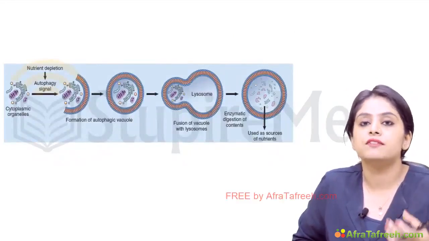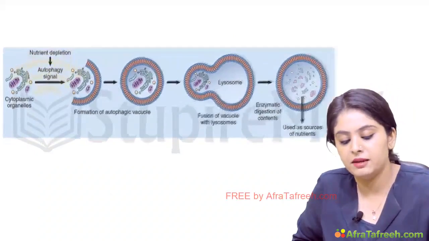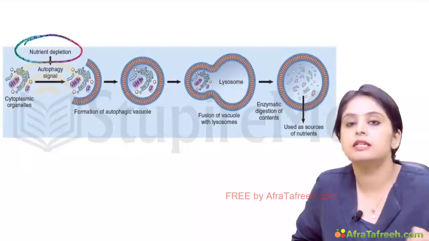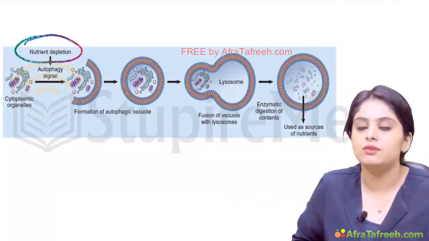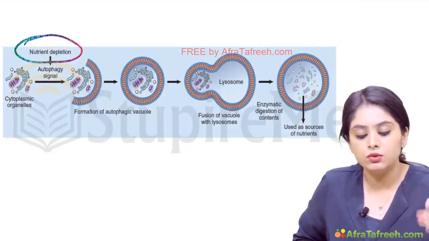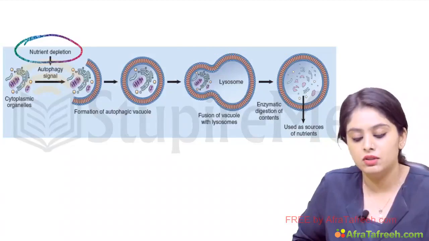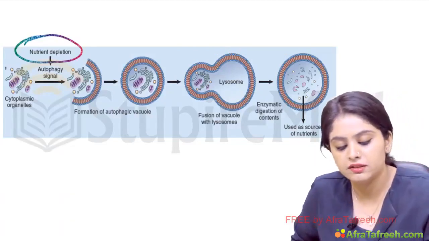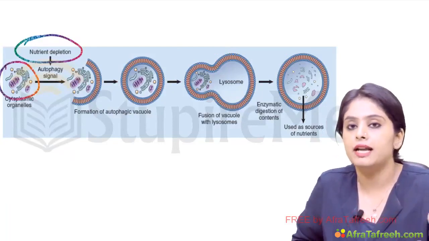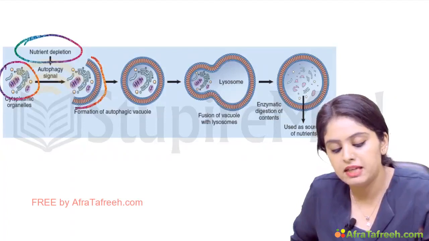Autophagy means self-eating. Very simple. This will happen whenever there is some kind of nutrient depletion. Nutrients go down, like we just discussed, in malnutrition, old age. Nutrients go down, the body starts eating its own contents. How? The first thing that the body will do, if these were the organelles, like the mitochondria, endoplasmic reticulum, the body first forms a membrane around them.